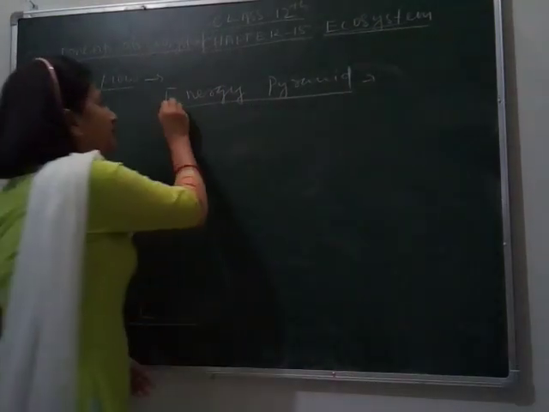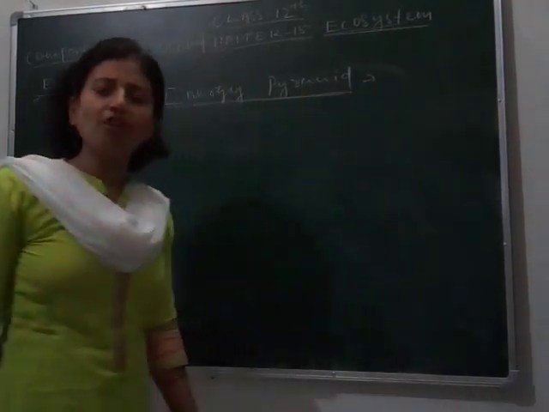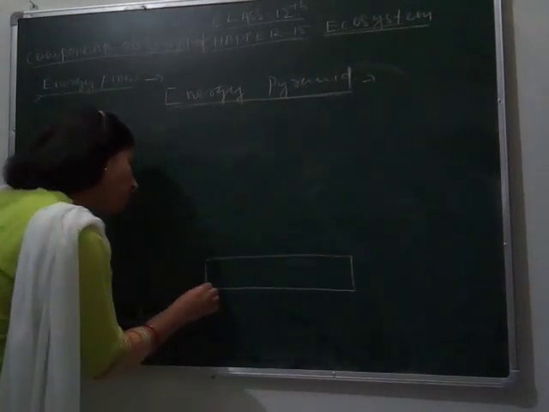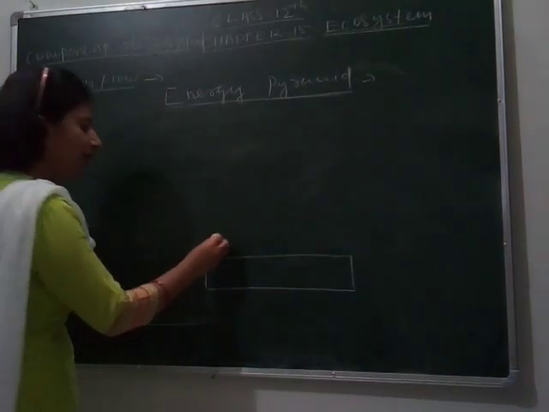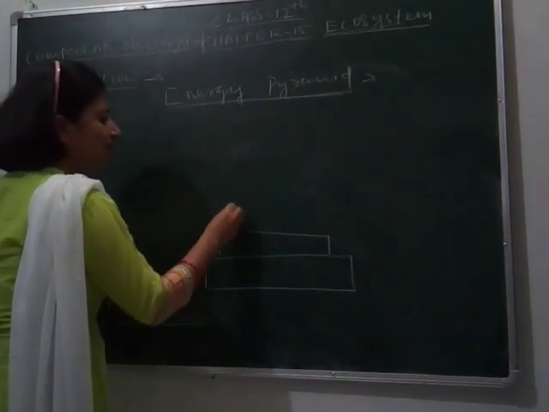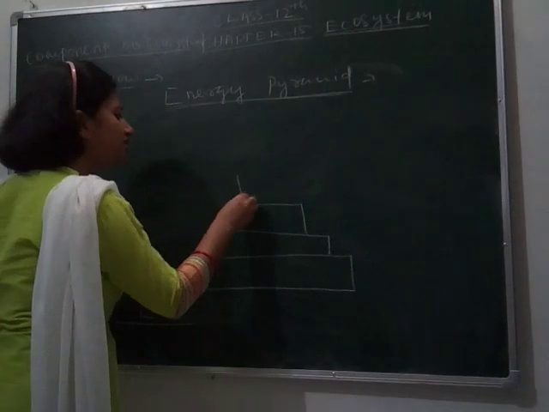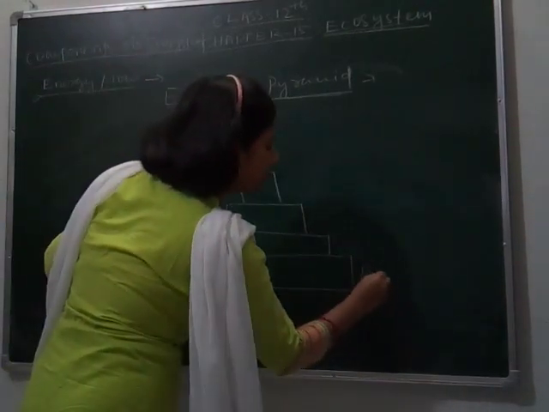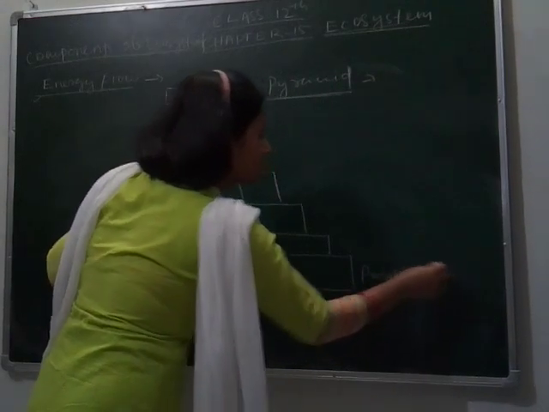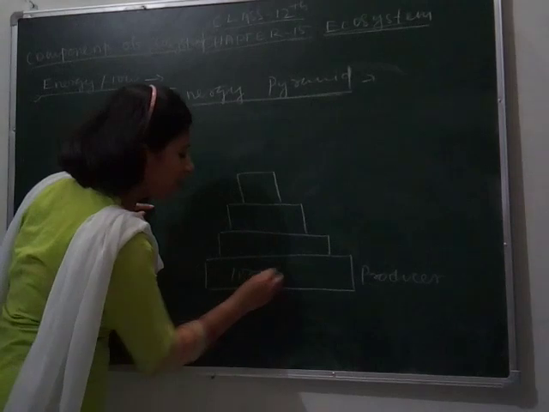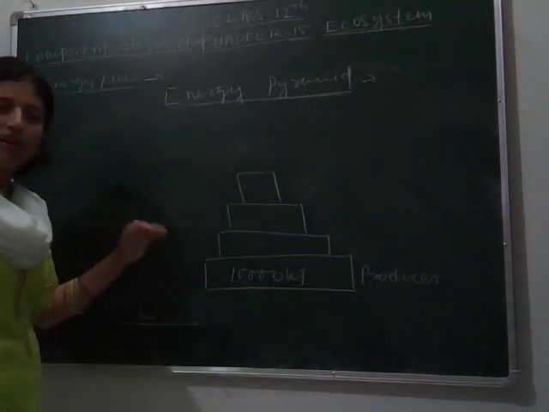So let's see how the energy pyramid is formed. As we know, the producer occupies the first trophic level. This is the primary consumer, this is the secondary consumer, this is the tertiary consumer. Suppose producers receive 10,000 kilojoules of energy, kJ, from where?